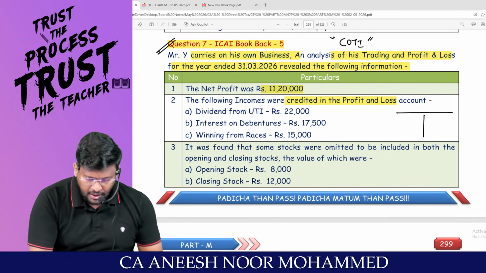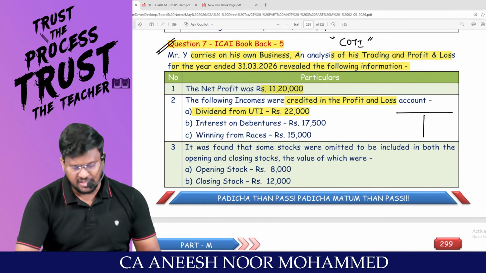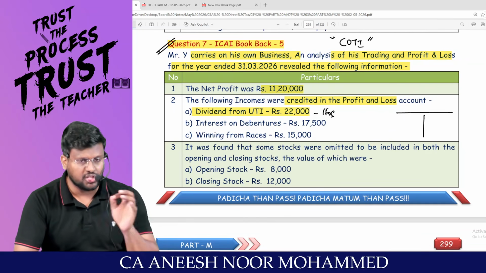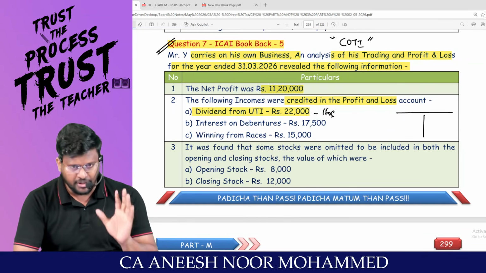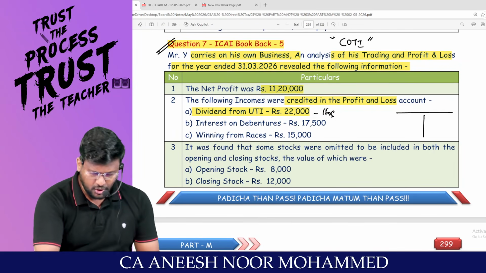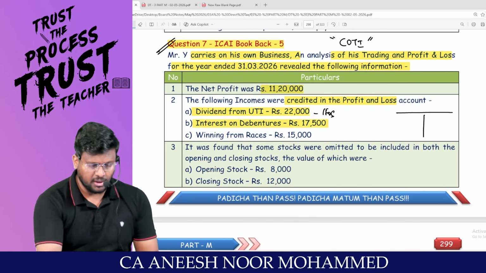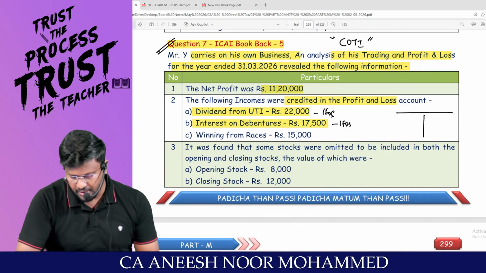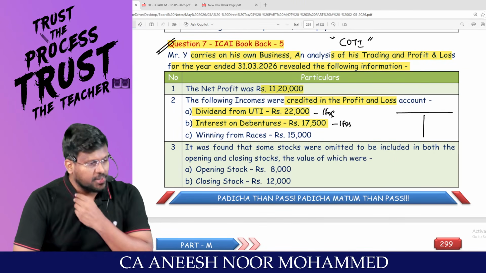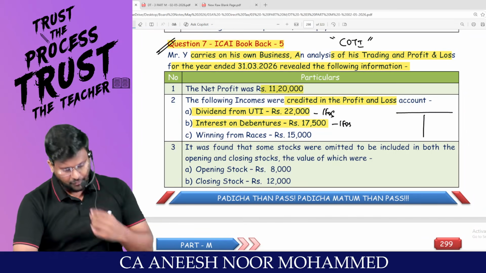Dividend from UTI 22,000. Sir, this is an IFOS income. This is an impurity for the PGBP. Should be removed from PGBP and should be included in IFOS. Interest on debenture 17,500. This is an IFOS income. This is an impurity for the PGBP. Should be removed from PGBP and should be included in the IFOS.